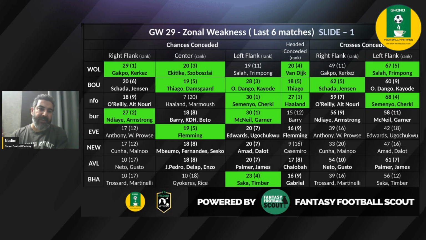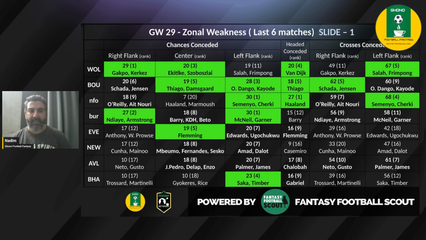Moving on to the next fixture, which is Bournemouth versus Brentford, and of course Thiago was the one who scored. Schade also scored. Ouattara was the one who provided the assist. Damsgaard was also among the scorers, and it looks like all four of them are proving to be very good assets at this moment, even while facing Bournemouth. Schade is slightly outside our top five worst perimeter, and that's why he's not colored.